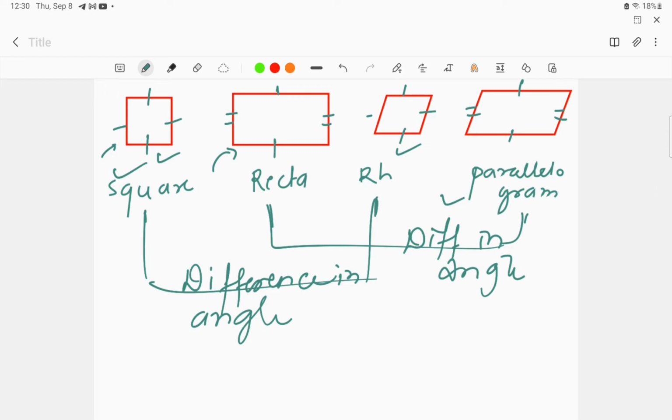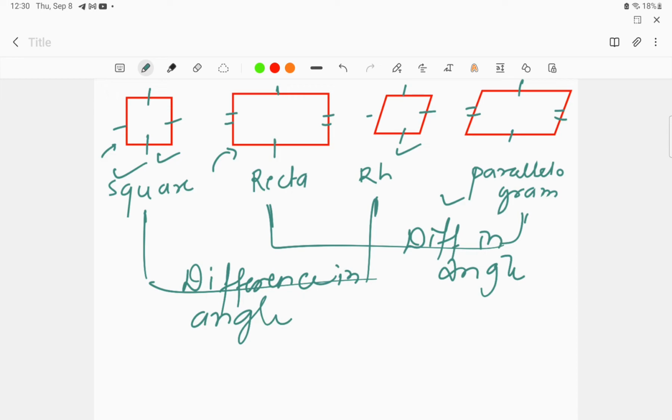Okay, if they are asking in examination directly, they have given a shape of square or rectangle or rhombus, and they are asking are all these shapes parallelogram, then you have to answer the question as yes, they are parallelograms. So the first thing that we have learned from this diagram is square, rhombus, rectangle and parallelogram, they have just a difference of the angle, and all the properties are similar over here.